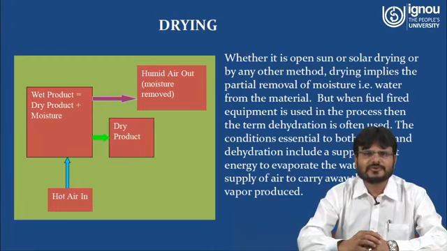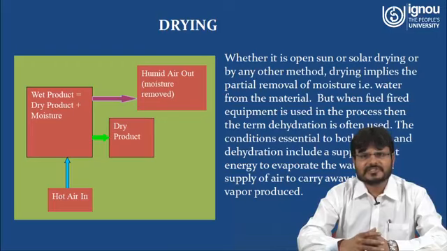Air will be flown inside the chamber, and this hot air will come in contact with the crop. Whatever moisture is there will be extracted in the form of humid air going out, and whatever is left is the dry product. So this is the objective of drying.